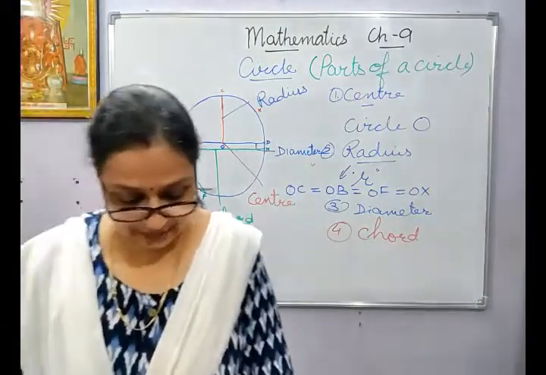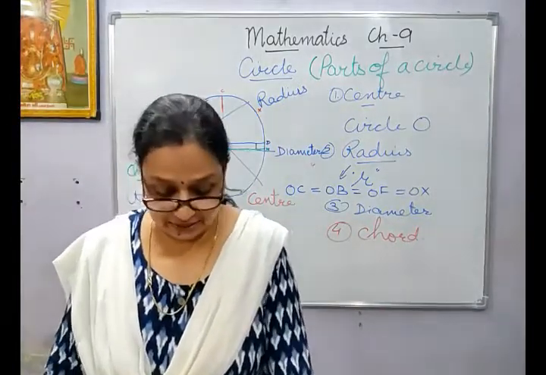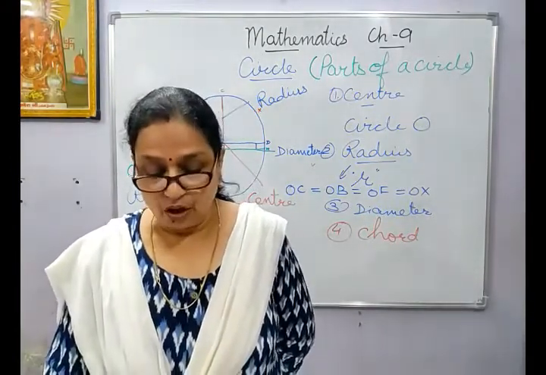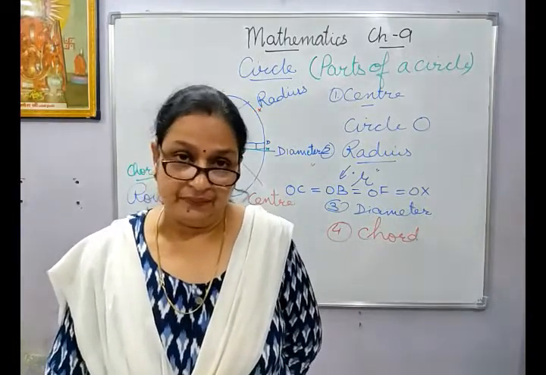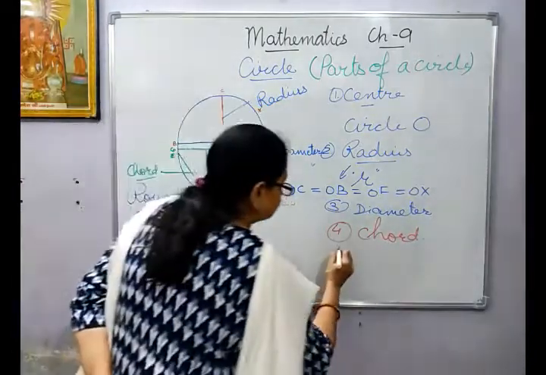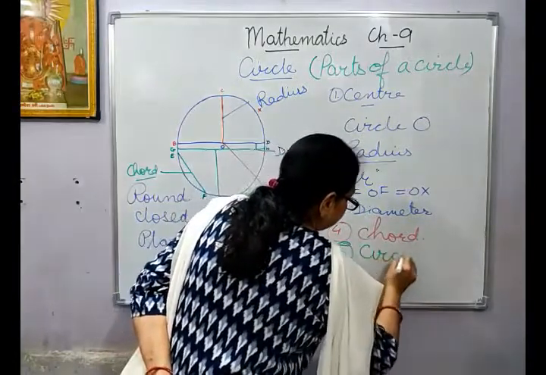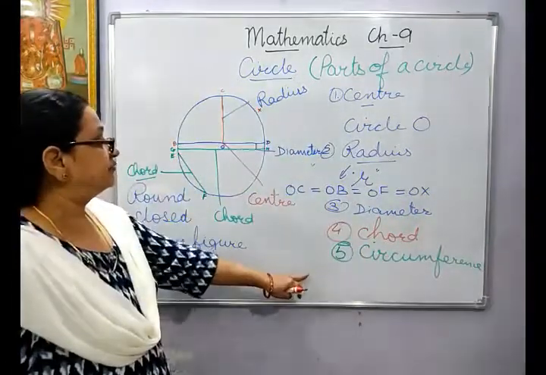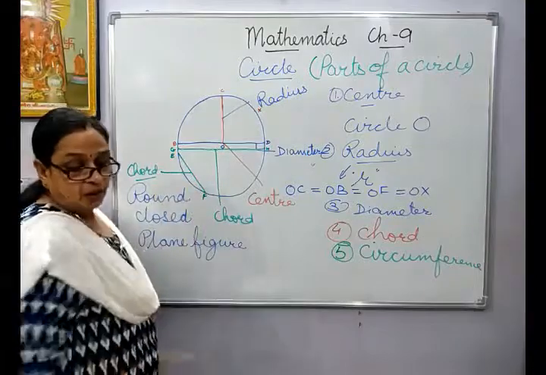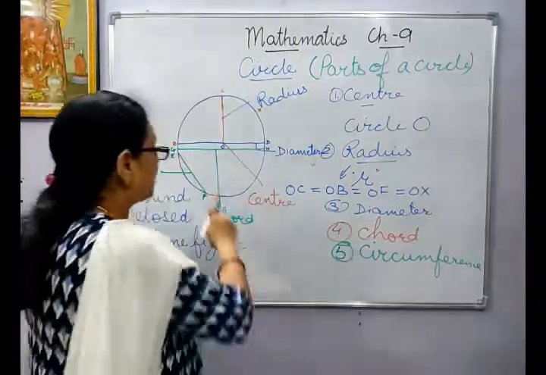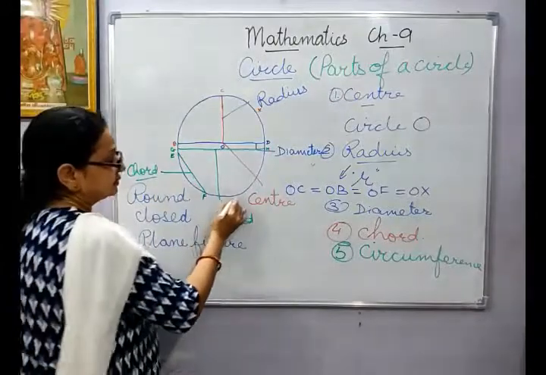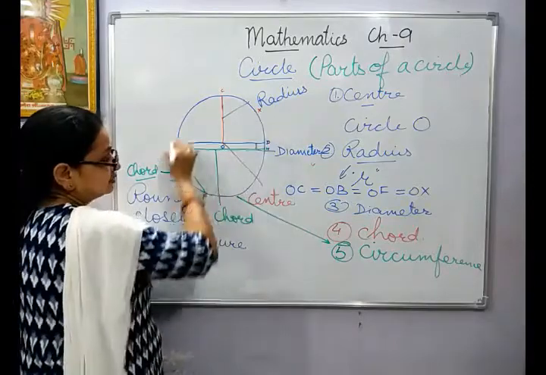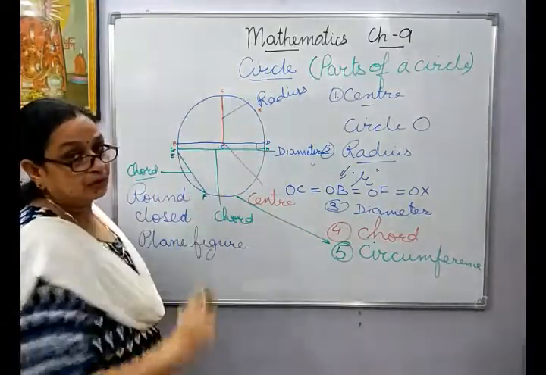So, a line segment joining any 2 points on a circle is called the chord of the circle. The diameter of the circle is the longest chord of the circle. Then the fifth point is circumference. Circumference is the boundary of the circle, or you can say the distance around the circle is called the circumference. So this is your circumference, this boundary, the entire distance around a circle.